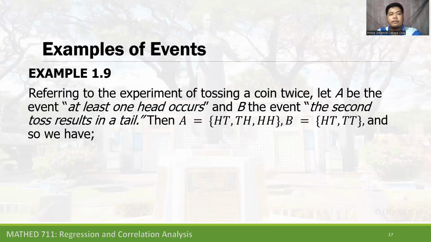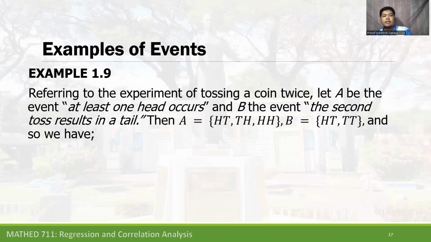Another example of events refers to the experiment of tossing a coin twice. Let A be the event that at least one head occurs. When we say at least one head occurs in set A, it means that it may have one or more heads as the sample point or outcome.